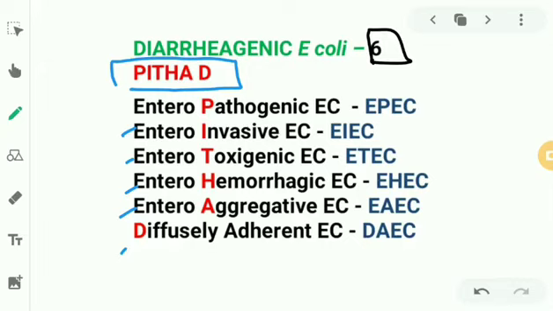Now, after diarrheagenic E. coli, we come to urinary tract infection. Those E. coli which cause UTI are known as uropathogenic E. coli or the UPEC. And you know, almost 70 to 75% of UTIs are caused by E. coli. It may be ascending or descending.